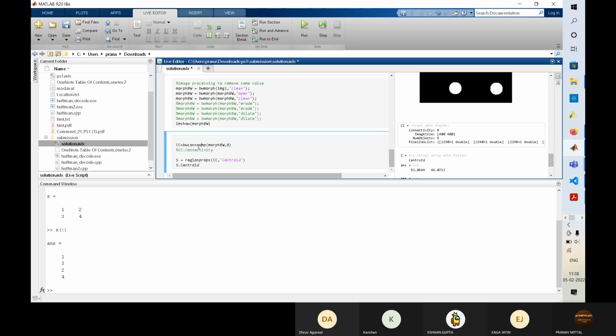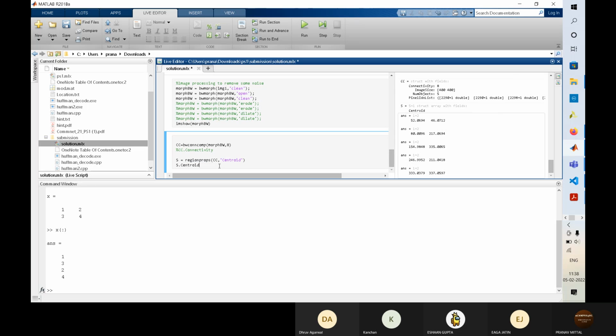I don't remember what this does. Yeah, so this will do something, and after that we apply this region prop CC centroid. It will calculate the centroid. So S dot centroid will give us the list of all the centroids that it has seen. So these are the variables of the centroids.